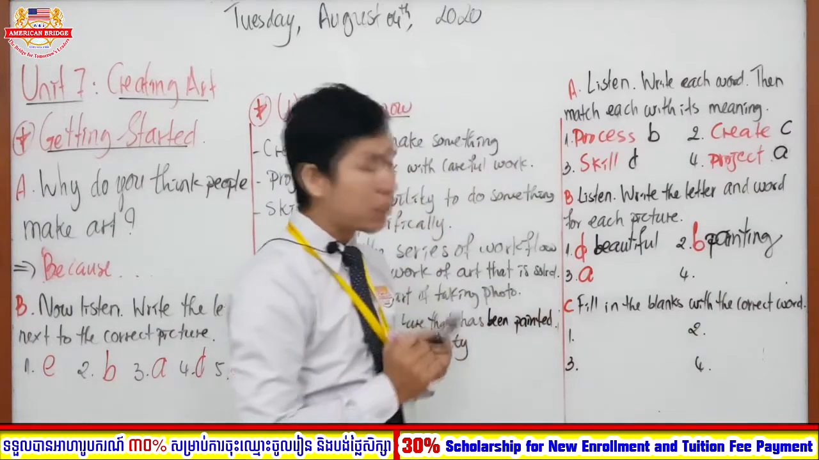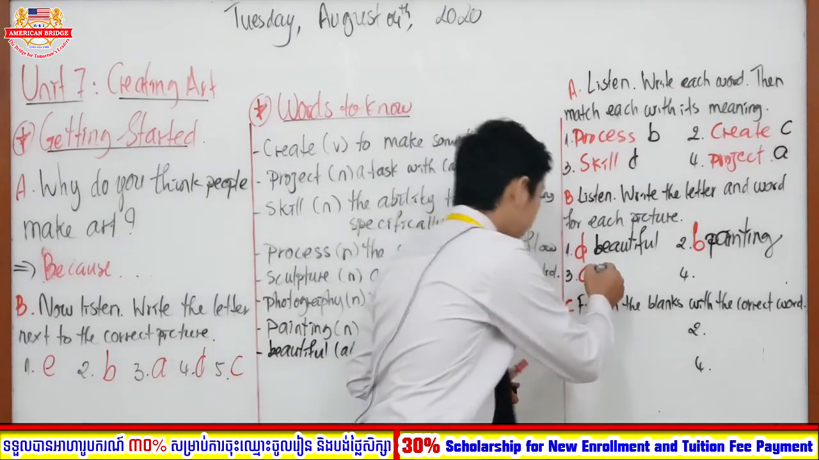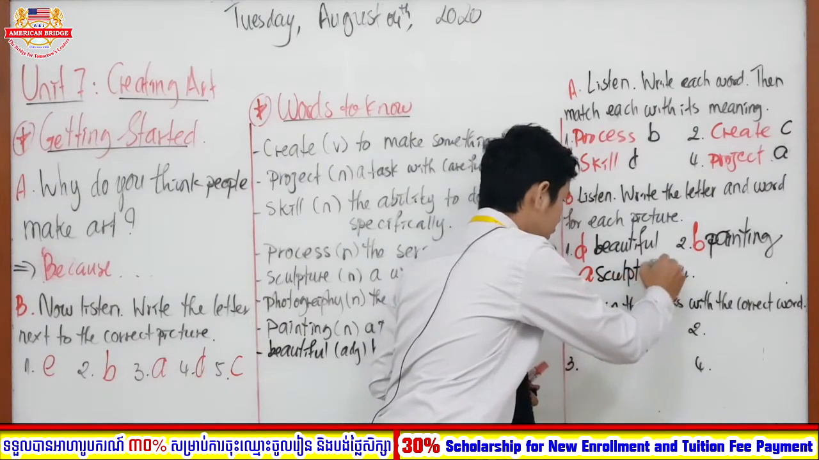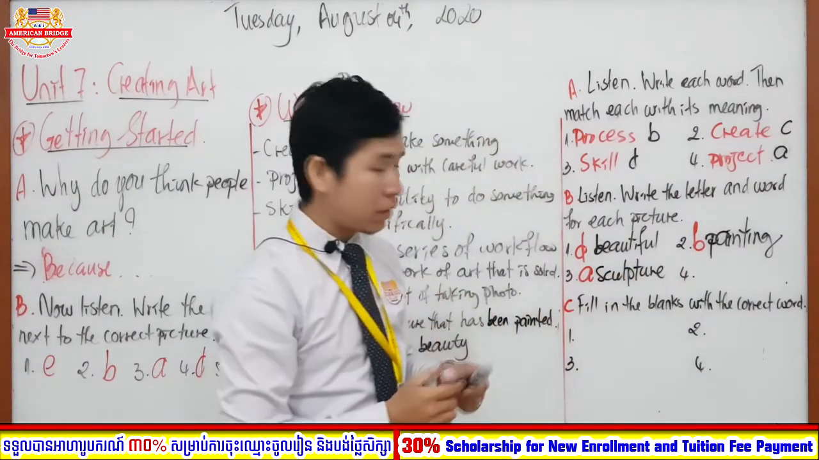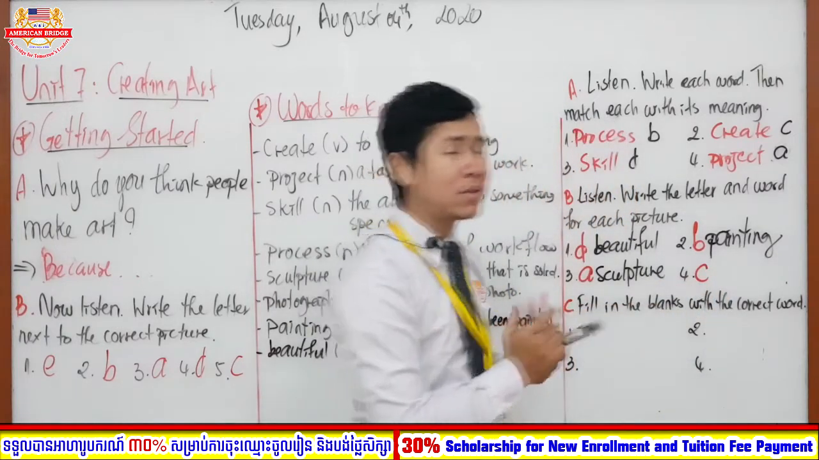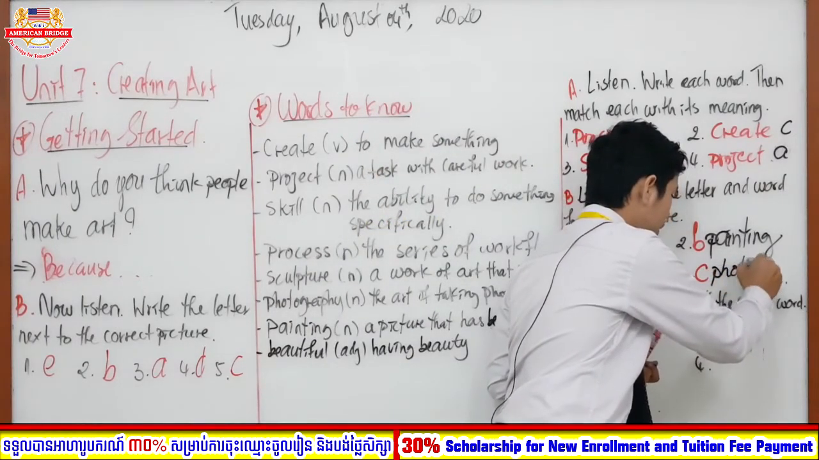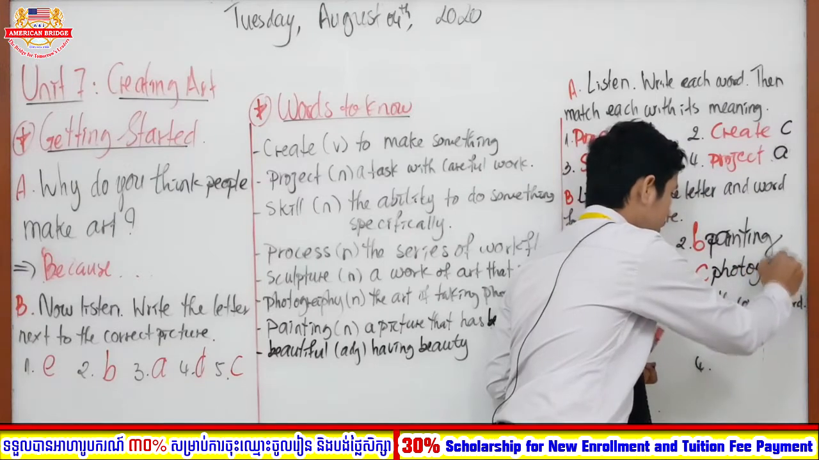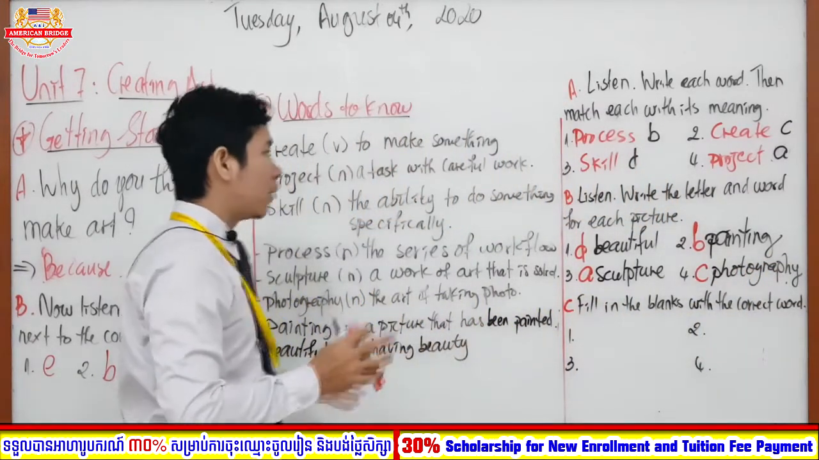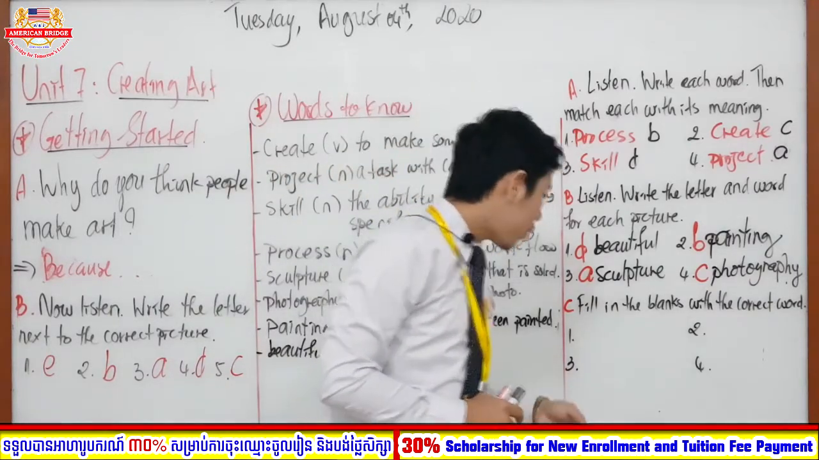And what about the word? What word is it? Can you tell me according to the picture? Very good, the word is sculpture. Okay, and then the last one, number 4, letter C, and the word is photography. Very great, so here are the answers, and we got every answer according to our listening. However, let's move to the last section.